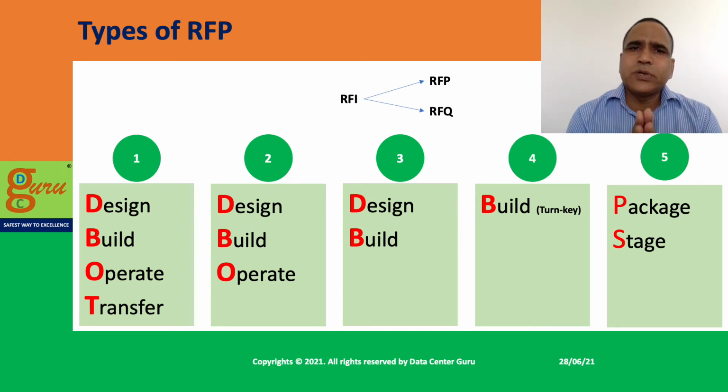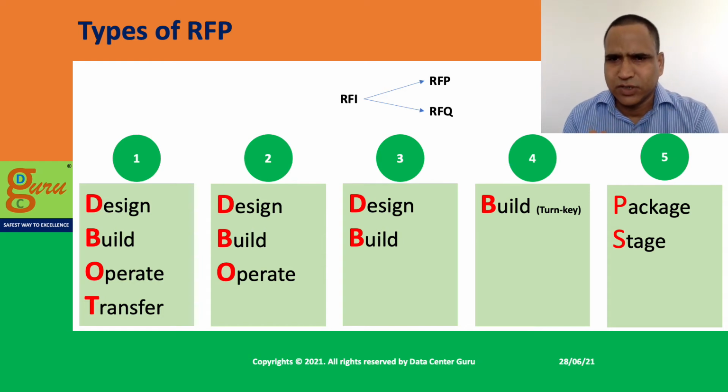So when we talk about RFP, RFPs are more applicable till stage 4. For stage 5, when you break it up into package-wise, the more relevant document is RFQ, that is request for quotation.